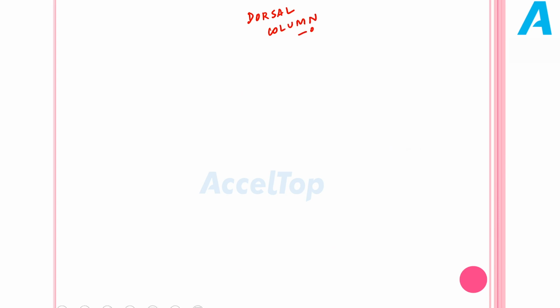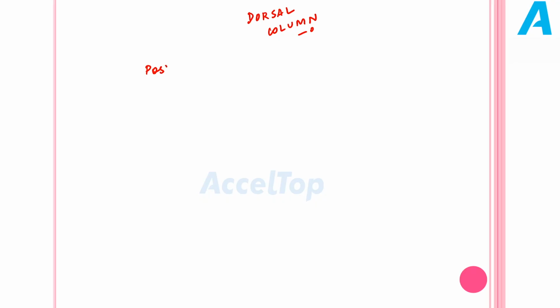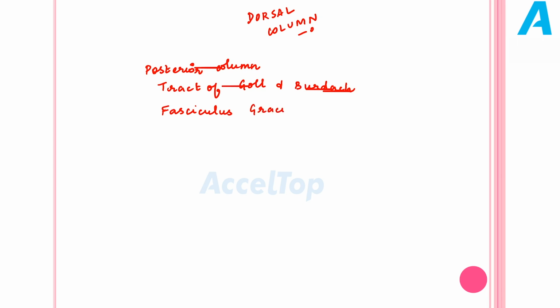Before tracing the pathway of dorsal column, we should know the other names or synonyms of dorsal column. The dorsal column is also called the posterior column. This we can easily remember, posterior column. The other names are tract of Gall and Burdach, fasciculus gracilis and fasciculus cuneatus. The last one being the medial lemniscal system. Just remember, dorsal column has many other names.